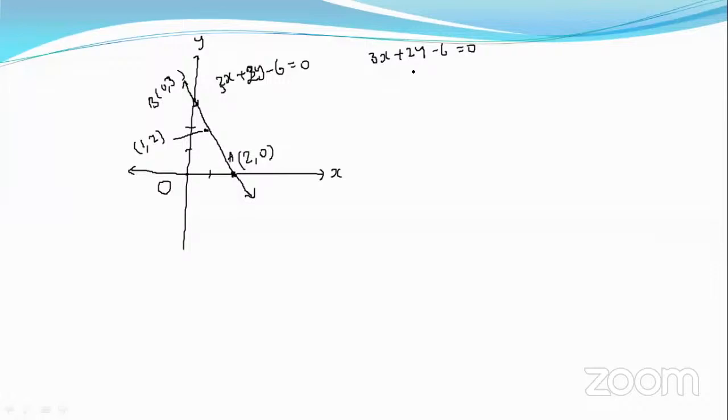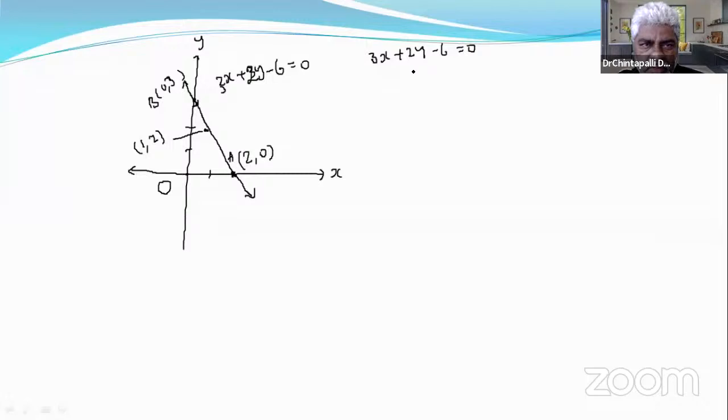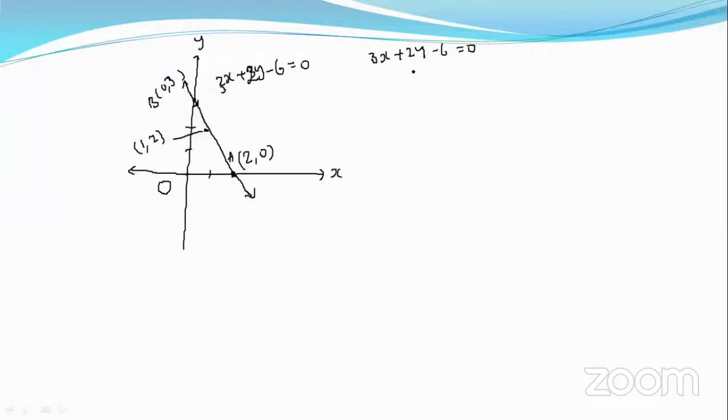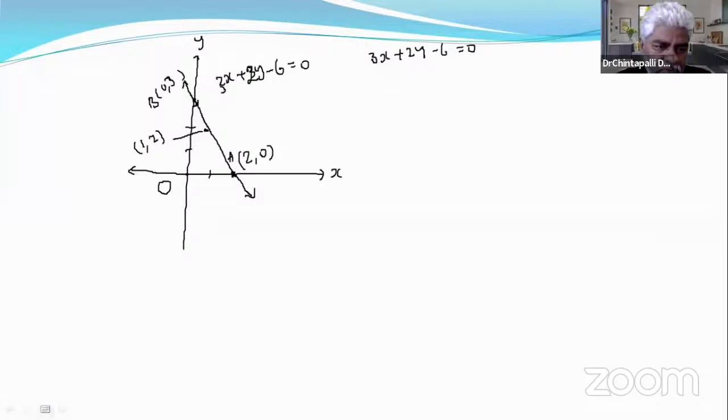3 plus 4 minus 6 is 1, so not 0. Is it lying on it or not lying on it? Not lying on it. Very good.